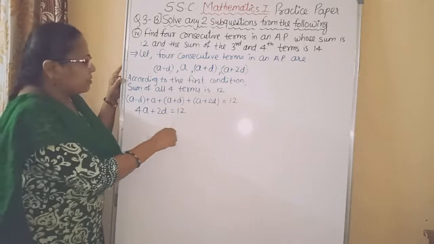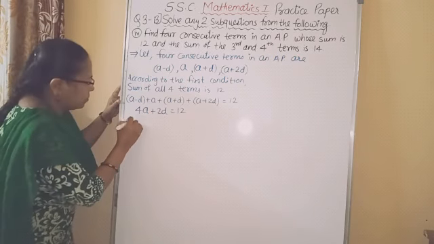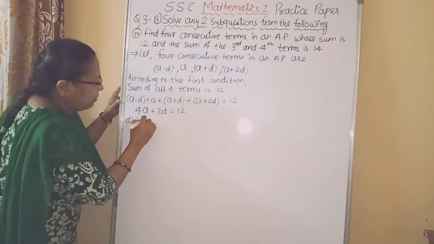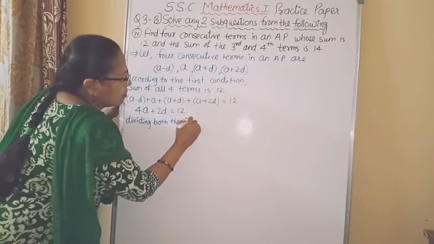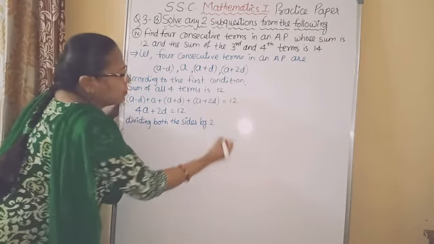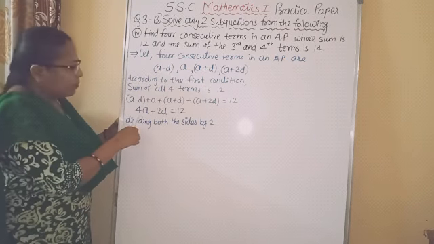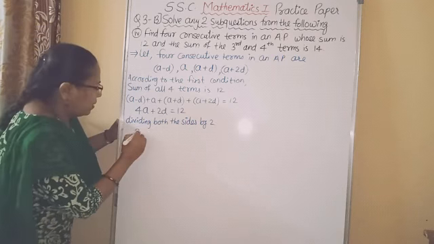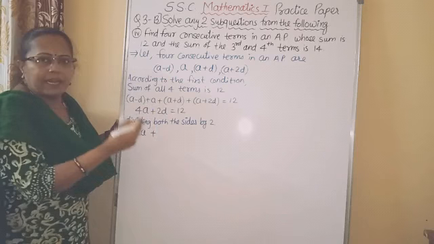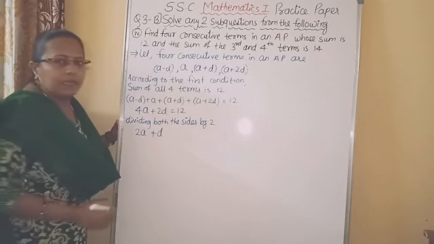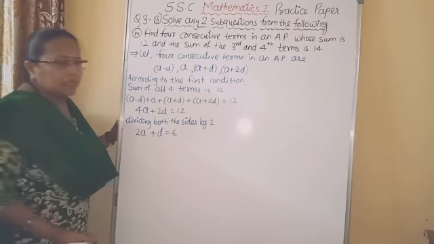Now here each term is divisible by 2, so dividing both the sides by 2. If you divide each term by 2, the first term 4A gives 2A, plus 2D divided by 2, only D, equal to 12 divided by 2, 6.